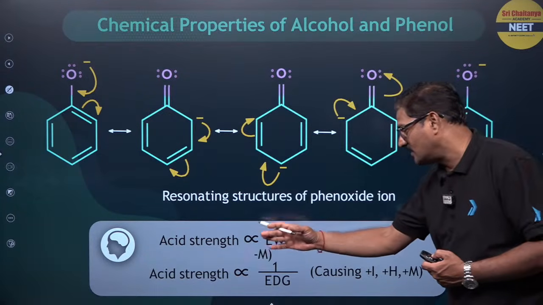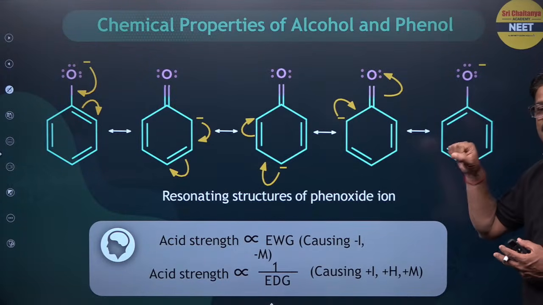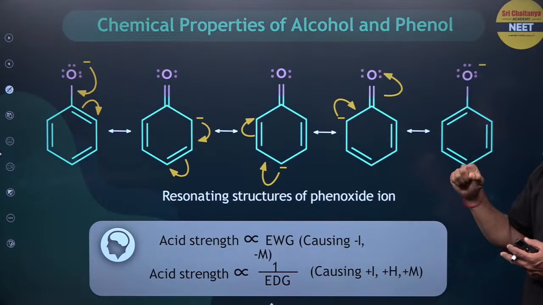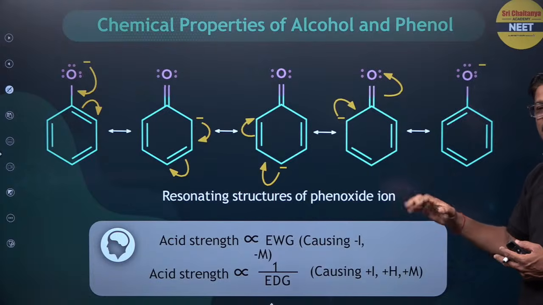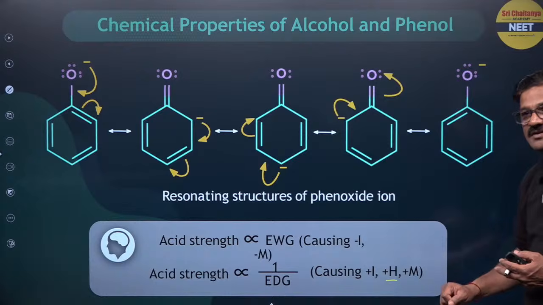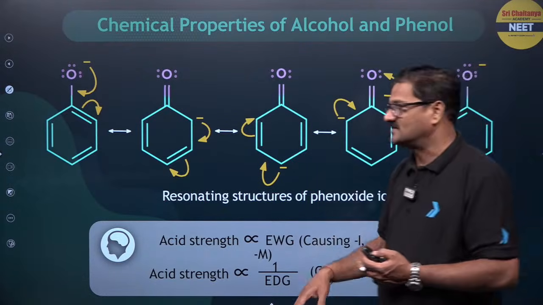Acidic strength is directly proportional to electron withdrawing group. Any group that can cause negative inductive effect or negative mesomeric effect can increase the acidic strength of the phenol. And electron donating groups, like positive inductive effect, positive hyperconjugation, and positive mesomeric effect, decrease the acidic strength.